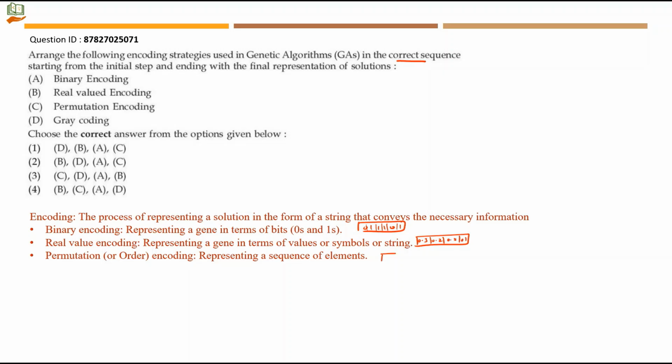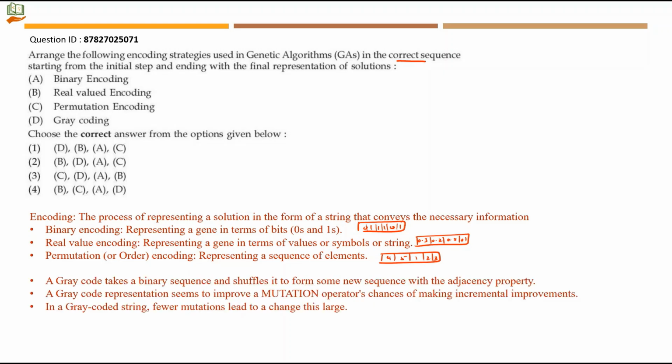Then permutation will have 4, 5, 1, 2 and 3. So for the traveling salesman problem, this represents the cities that have to be visited. So this was one of the examples I think I would have given in that video. So let's learn about gray coding.